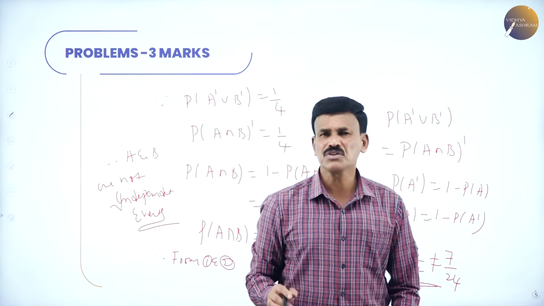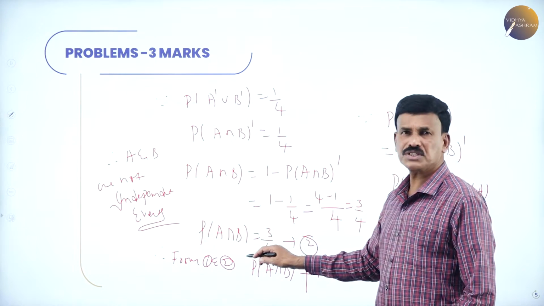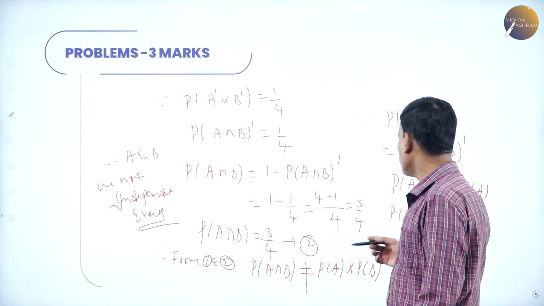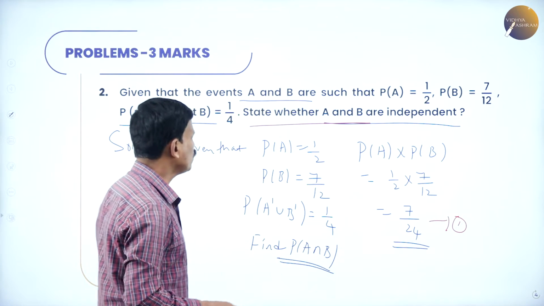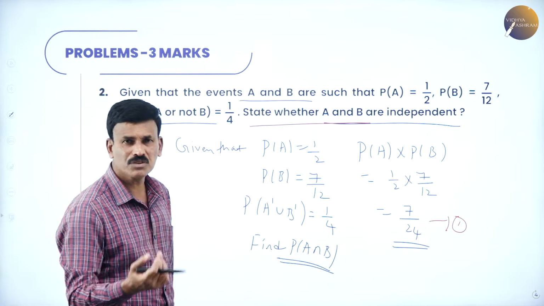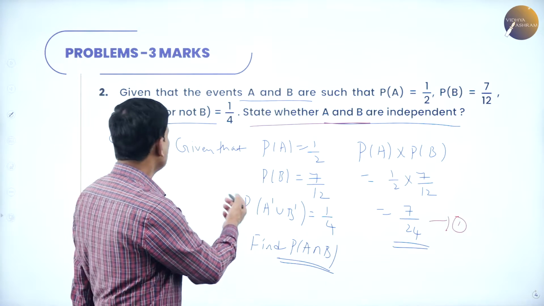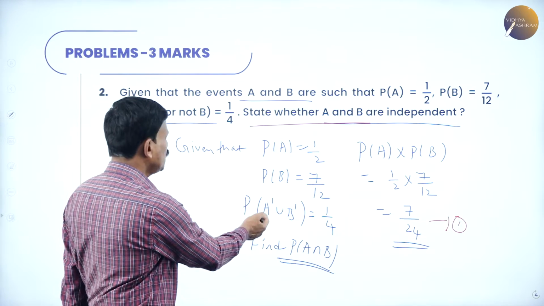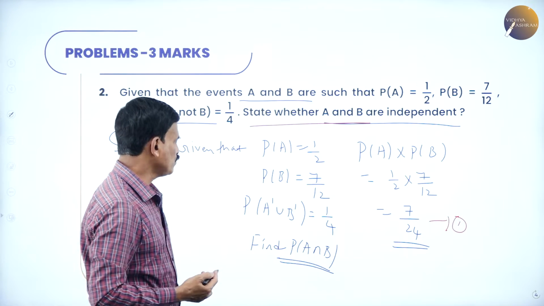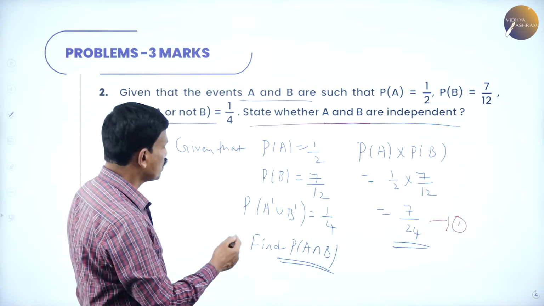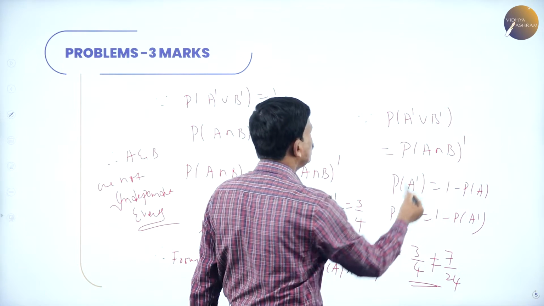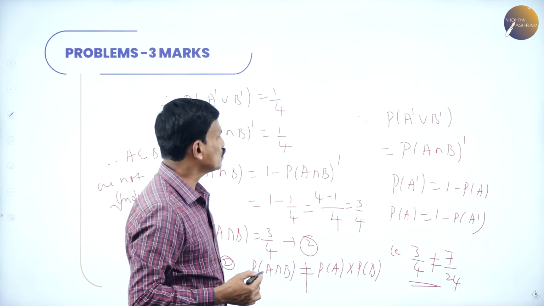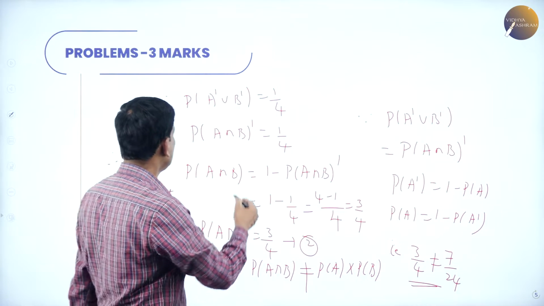That's it. So what is to verify? Probability of A intersection B is equal to probability of A into probability of B. For that, what is given? Probability of A, probability of B is given, multiplied, equation number 1, and further probability of A dash union B dash is given, that's equal to 1 by 4. So find out first probability of A intersection B using the relation. Probability of A dash union B dash is also equal to probability of A intersection B whole dash.